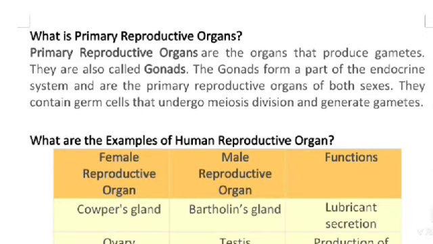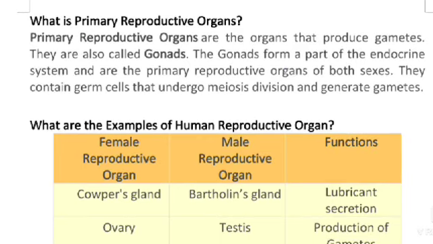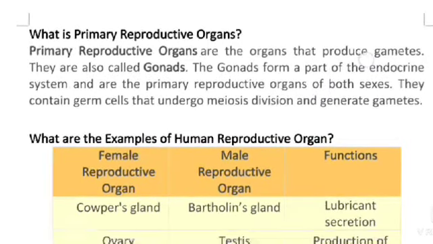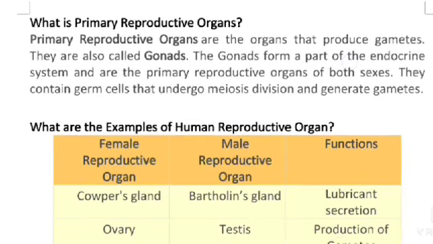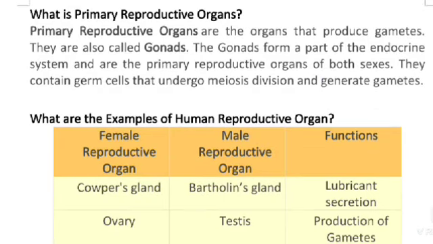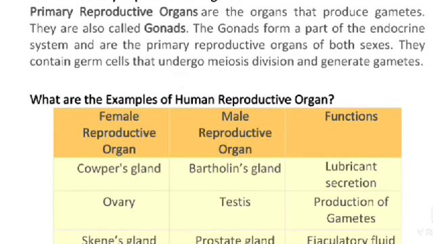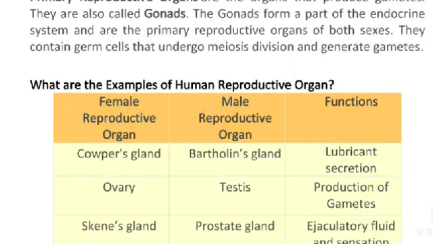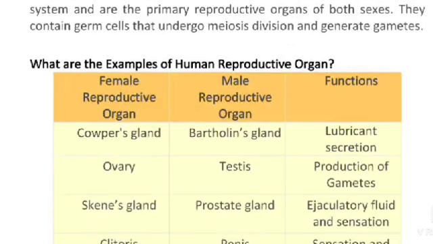What is a primary reproductive organ? Primary reproductive organs are the organs that produce gametes. They are also called gonads. The gonads form a part of the endocrine system and are the primary reproductive organs of both sexes. They contain germ cells that undergo meiotic division and generate gametes.